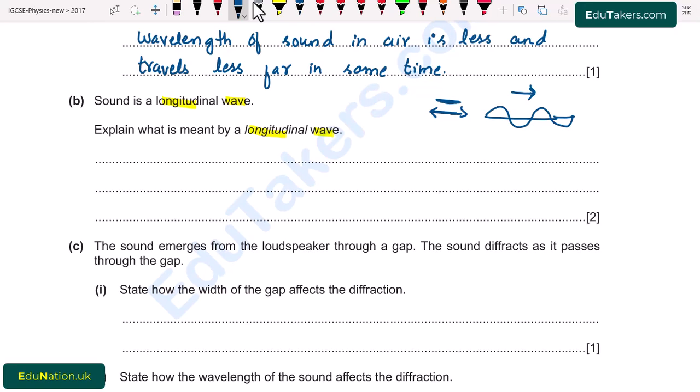So we can simply say that the waves in which the oscillation of particles is parallel to the direction of wave travel are called longitudinal waves.